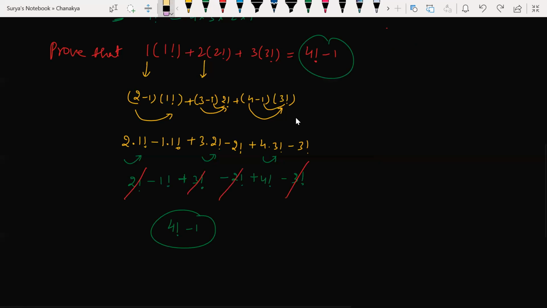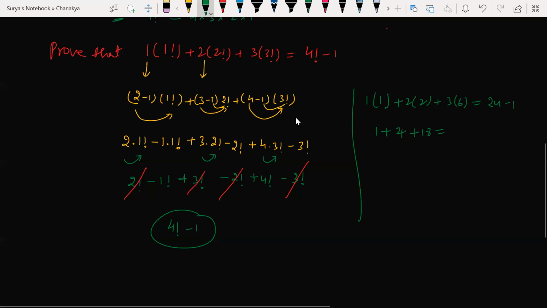And sir, is this the only way to solve this type of questions? No, of course not. 1 factorial into 1 factorial is what? 1 plus 2 into 2 factorial is 2, plus 3 into 3 factorial is 6, equal to 4 factorial is 24 minus 1. So 1 plus 4 plus 18 is equal to 23. So 23 is equal to 23.